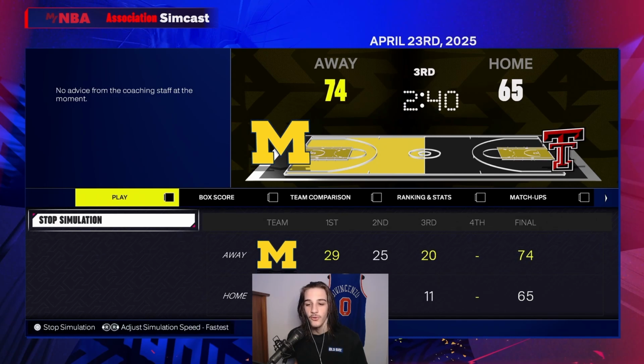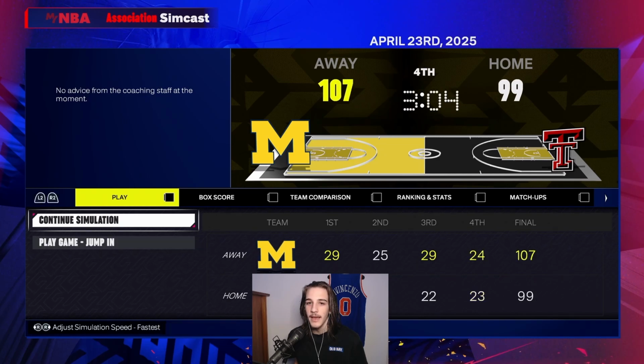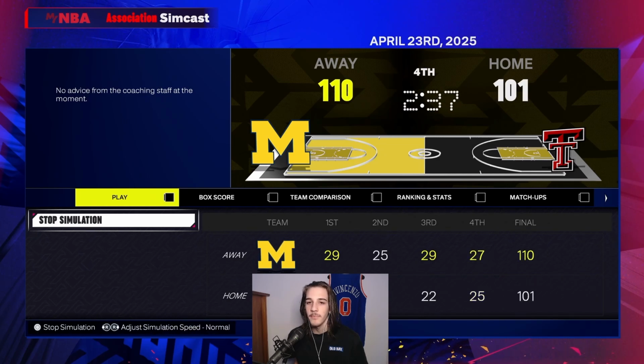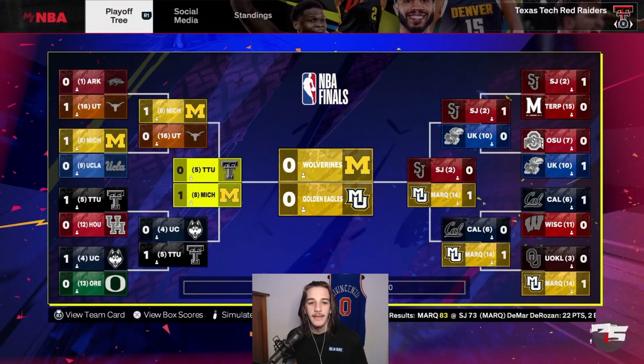It's a close one here through 3 quarters, but then Michigan comes out swinging. Can they keep the lead, or can Texas Tech come back? It's a pretty big lead with 2 minutes left. Texas Tech is going to have to go on a run. Nobody has scored in the last minute, and Michigan will eliminate Texas Tech.